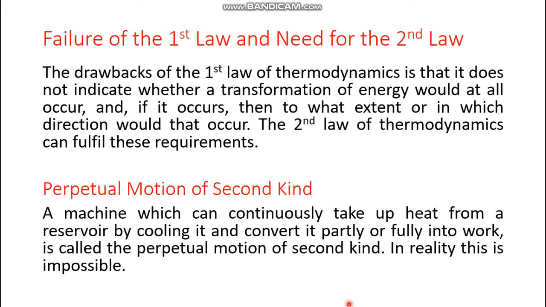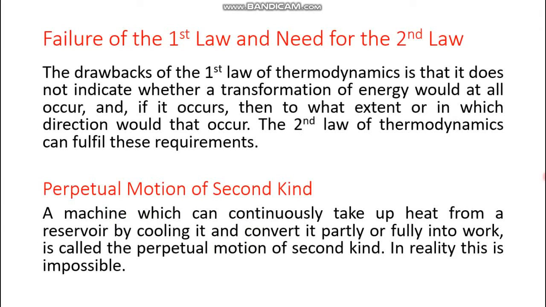Now, before moving on to the second law of thermodynamics, we have to have an idea about the perpetual motion of the second kind. We can recall the perpetual motion of the first kind from before the first law; in reality that machine was not possible because it would produce work without being aided by any external energy. Now let's see, what about this machine?